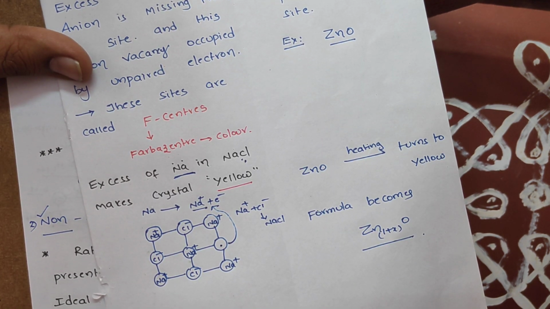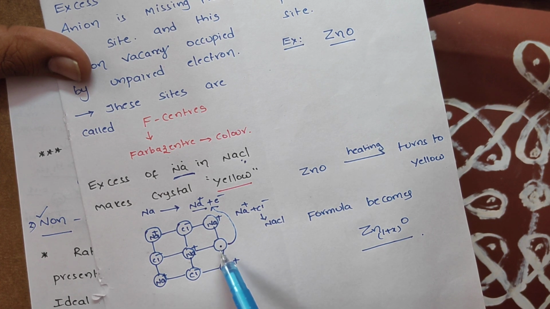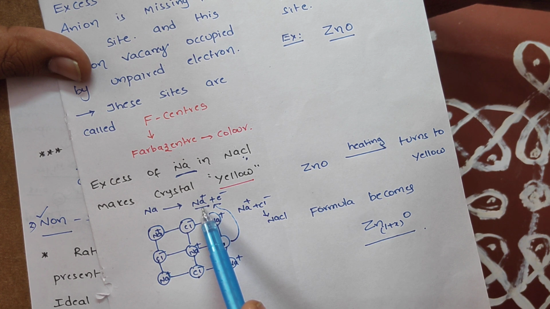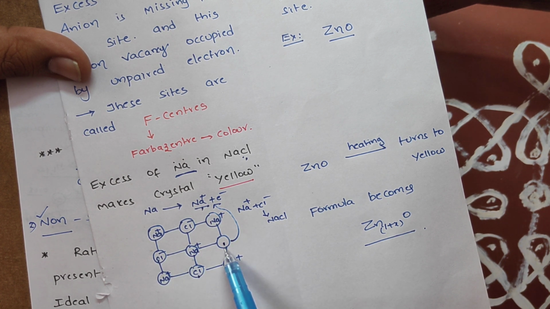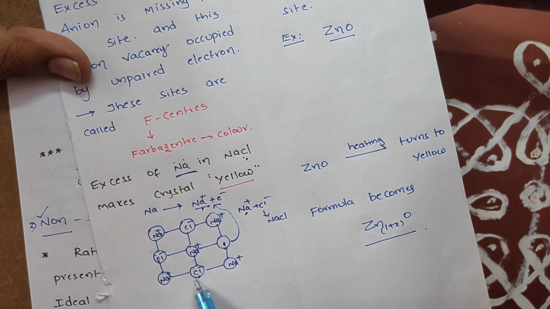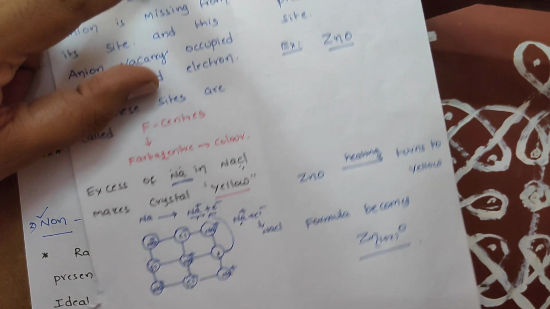It forms NaCl, so an anion vacancy is created here. Not only here, here Cl minus is there, and here Cl minus is there. So the number of Na plus ions increases here. More Cl minus ions leave their positions and combine with the Na plus ion here, so we find more anion vacancies. More anion vacancies, students.